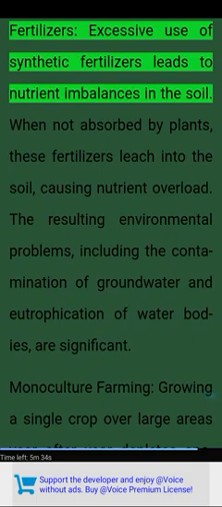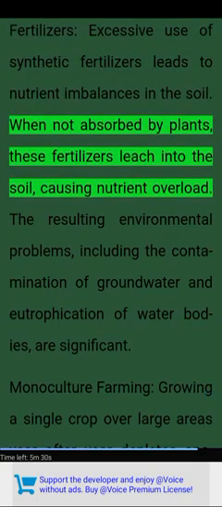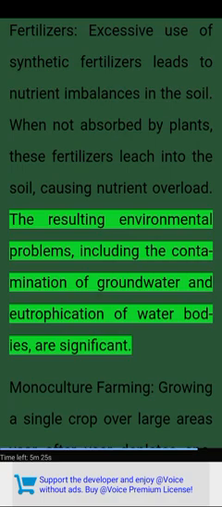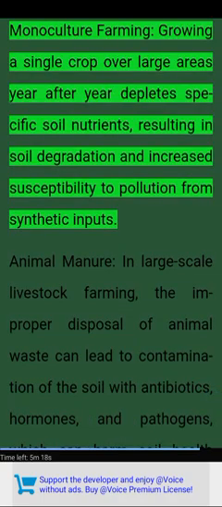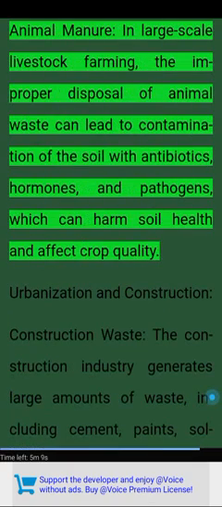Fertilizers. Excessive use of synthetic fertilizers leads to nutrient imbalances in the soil. When not absorbed by plants, these fertilizers leach into the soil, causing nutrient overload. The resulting environmental problems, including the contamination of groundwater and eutrophication of water bodies, are significant. Monoculture farming. Growing a single crop over large areas year after year depletes specific soil nutrients, resulting in soil degradation and increased susceptibility to pollution from synthetic inputs.